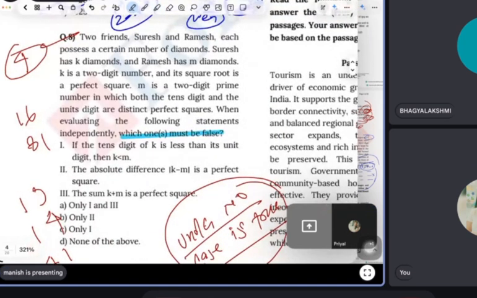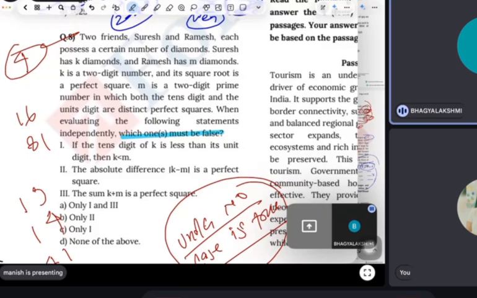Two friends, Suresh and Ramesh, each possess a certain number of diamonds. Suresh has K diamonds, Ramesh has M diamonds. K is a two-digit number and its square root is a perfect square. M is a two-digit prime number in which both the tens digit and the unit digit are distinct perfect squares. When evaluating the following statements independently, which one must be false?